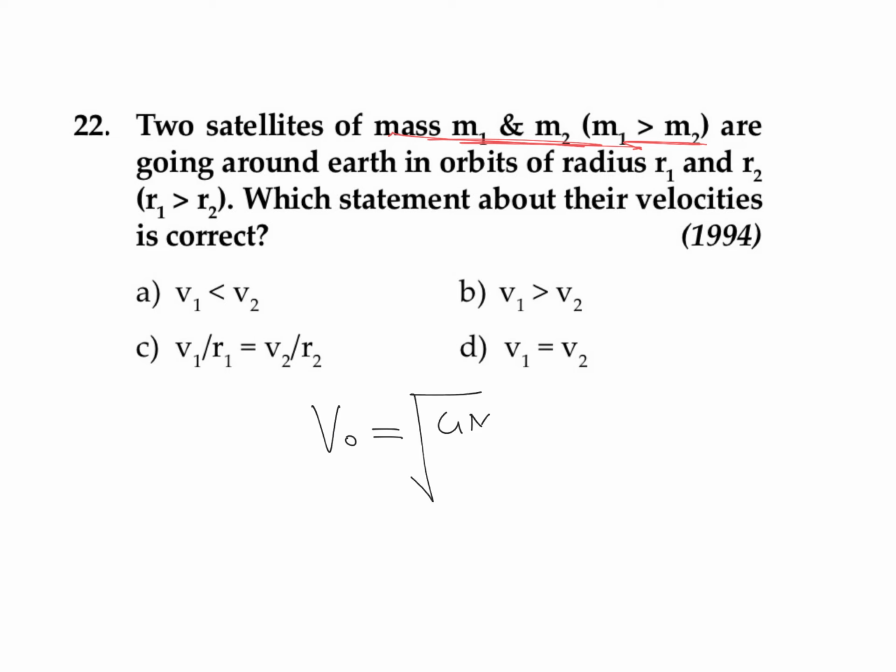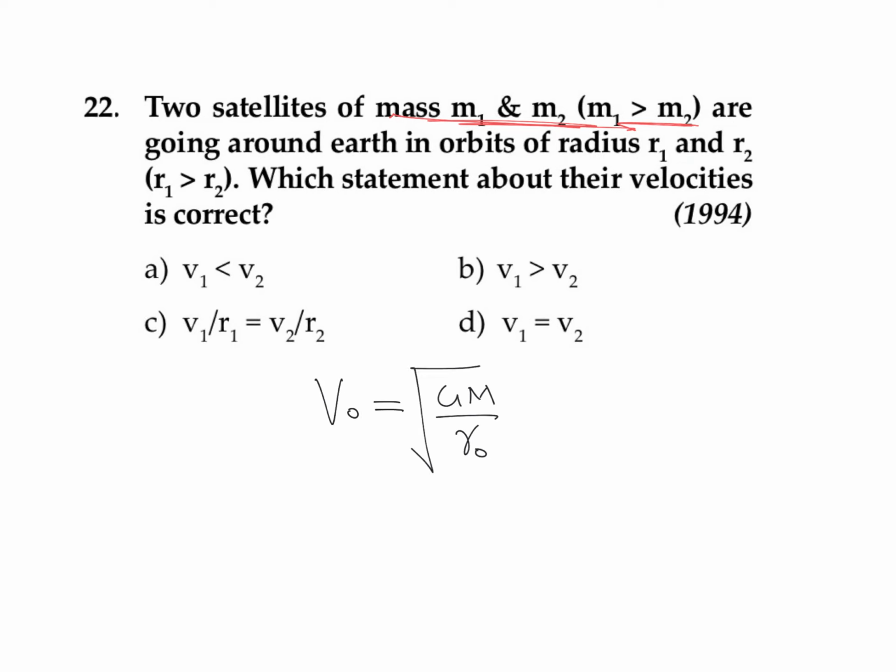The equation for orbital velocity is root of GM by r, where r is the orbital radius. Over here, this M is not the mass of the satellite, it is the mass of the planet, so it does not depend upon the mass of the satellite, and it is inversely proportional to root of r.